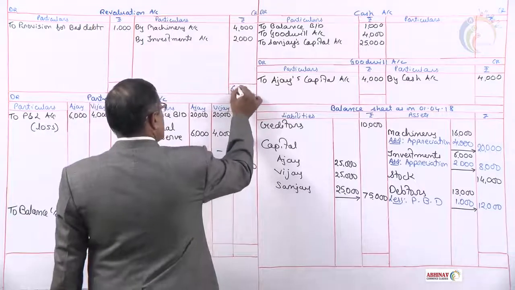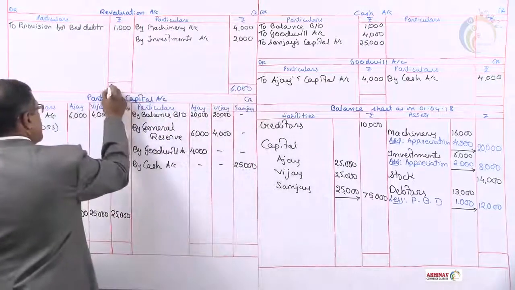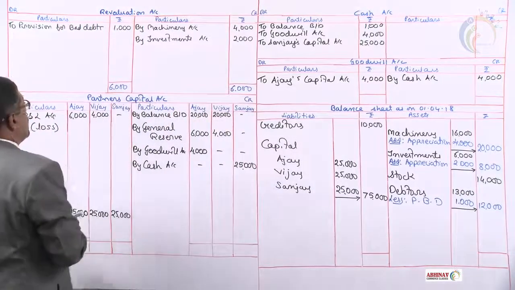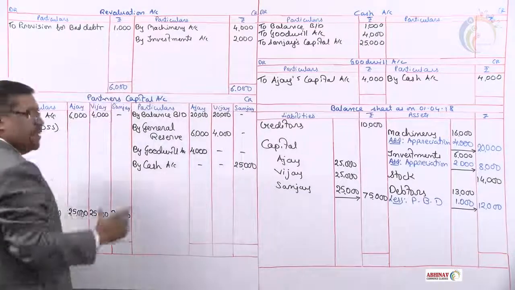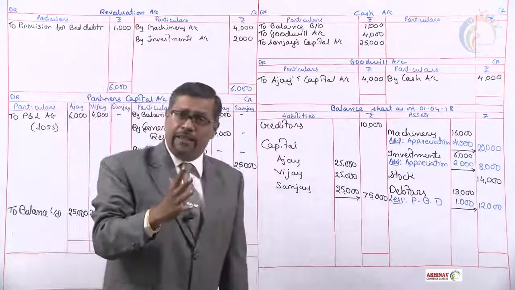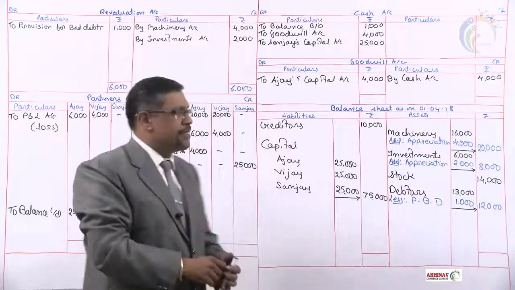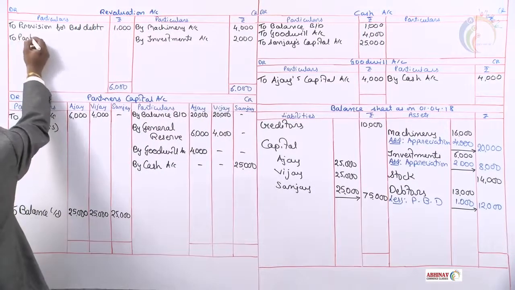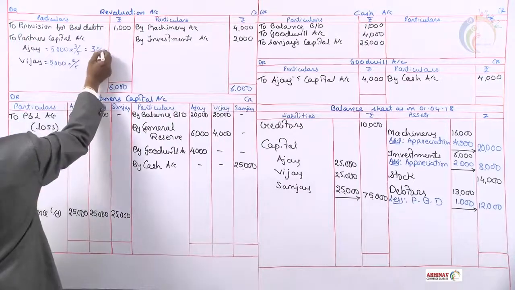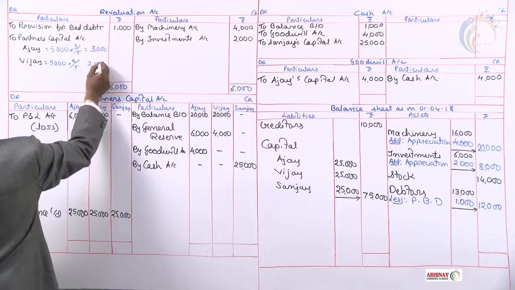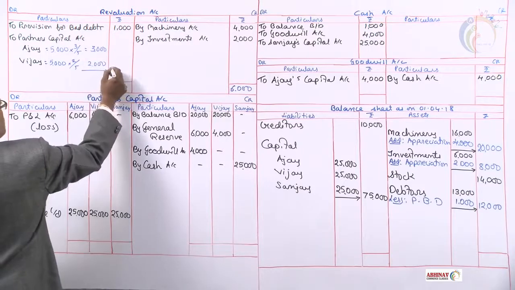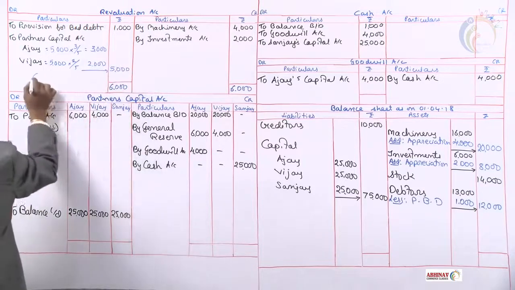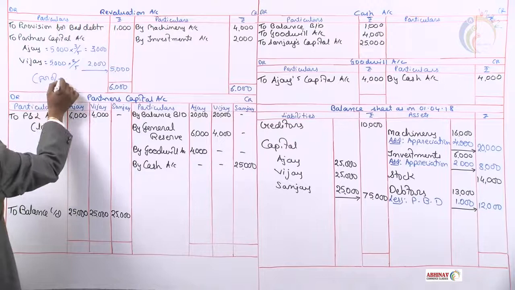Revaluation. Credit side, 6,000 is more. 6 minus 1, 5,000. Credit balance is a profit that we distribute among partners' capital. What we get is 3,000 and 2,000, that's 5,000 as profit.